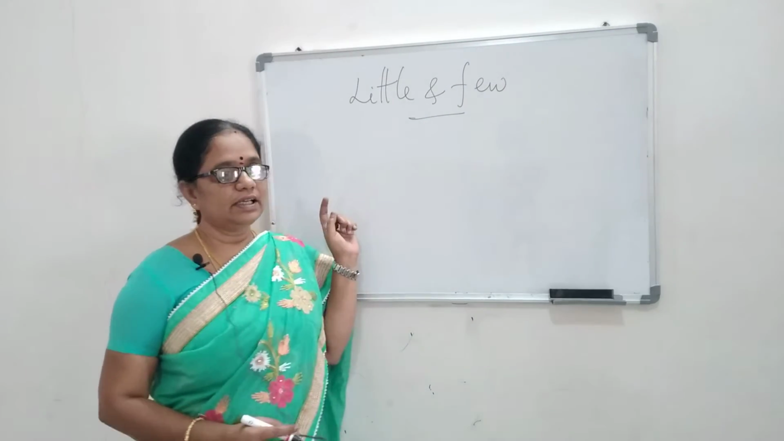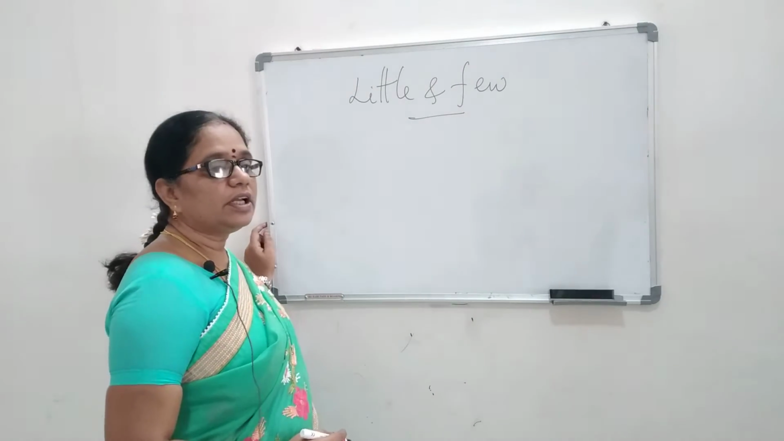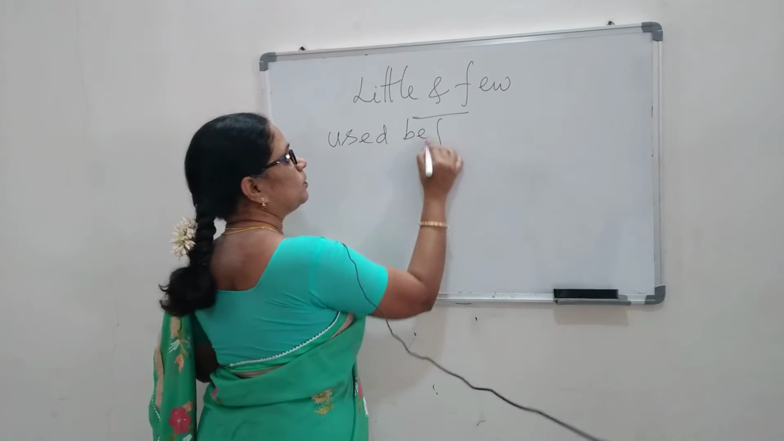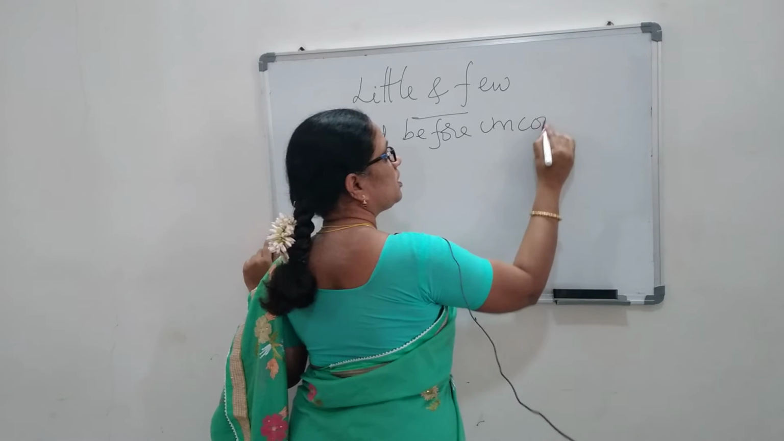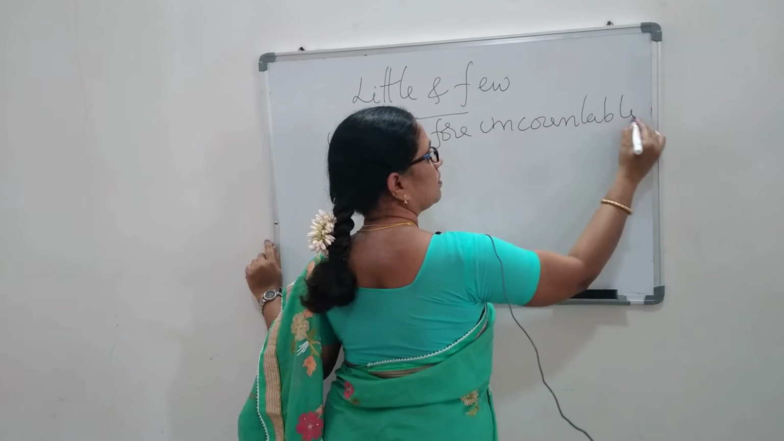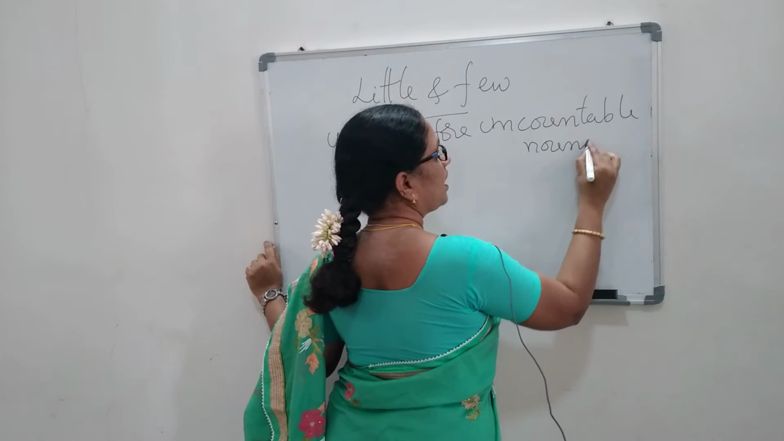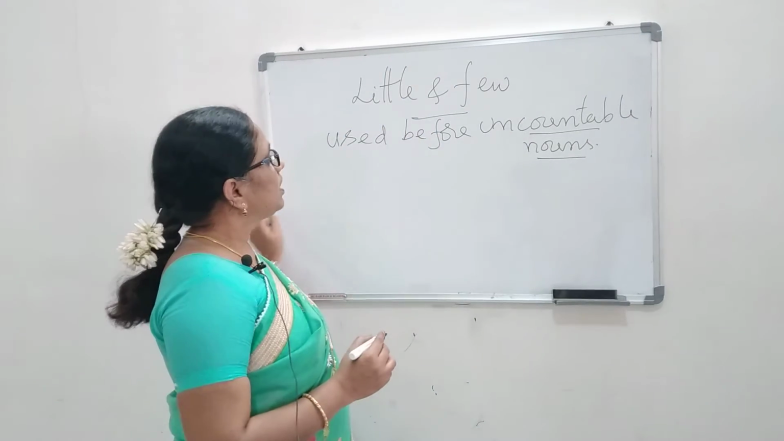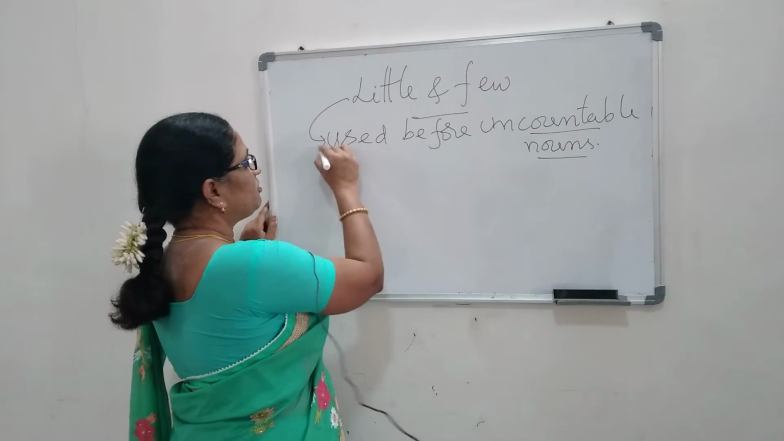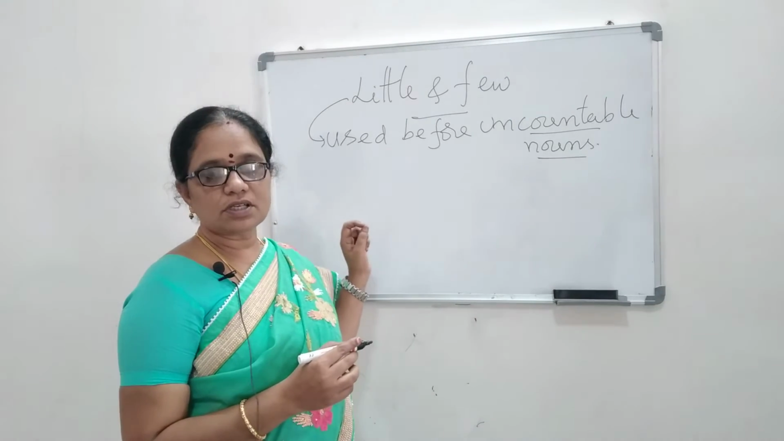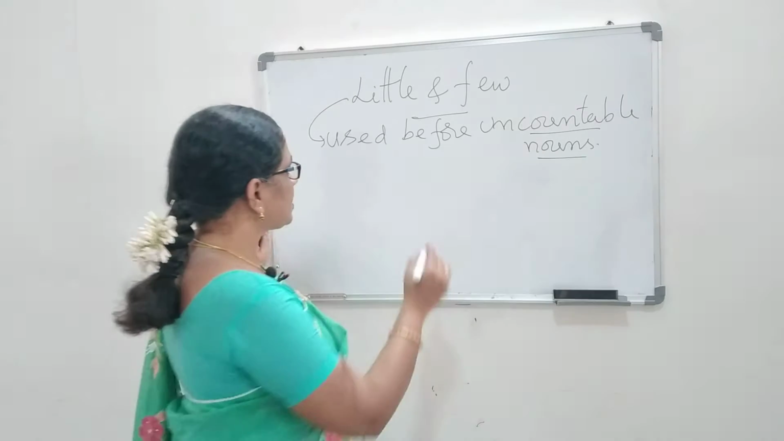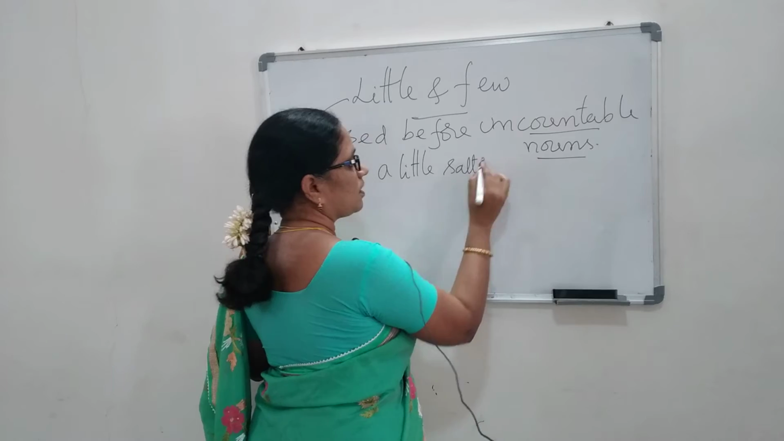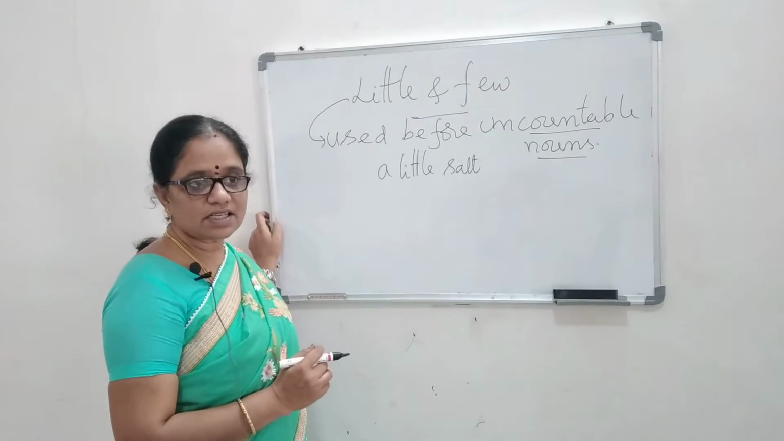And actually, little is an adjective. So, it is used before uncountable nouns. Actually, I talked about uncountable nouns in my previous class. So, little is used before uncountable nouns. So, for example, how do we use it? A little salt, a little amount. Like this, we use.